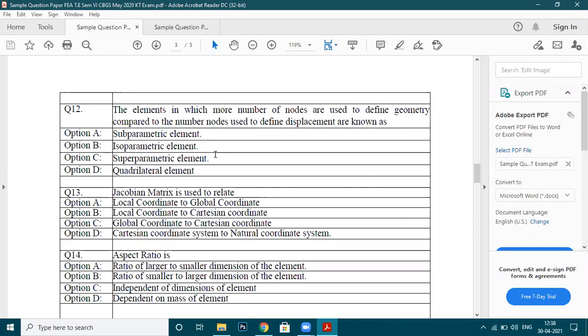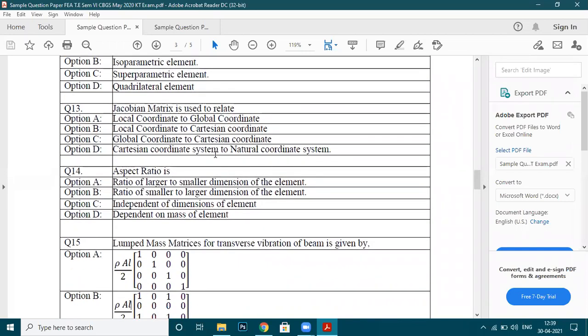Go now to question number 13. Jacobian matrix. Purpose: the Jacobian matrix is used to relate which two systems?